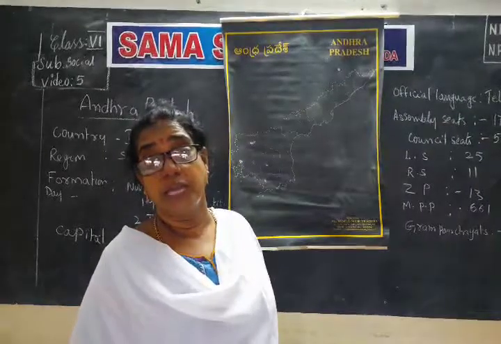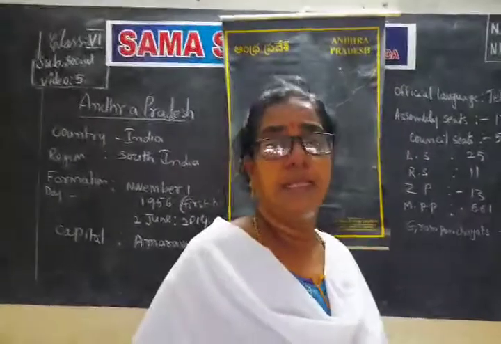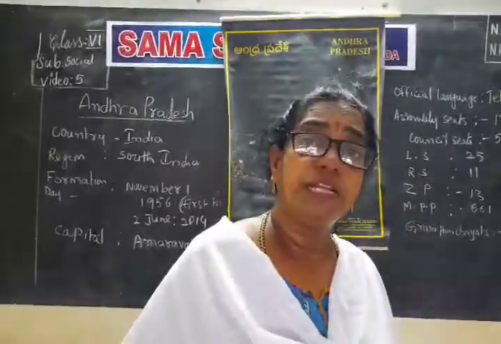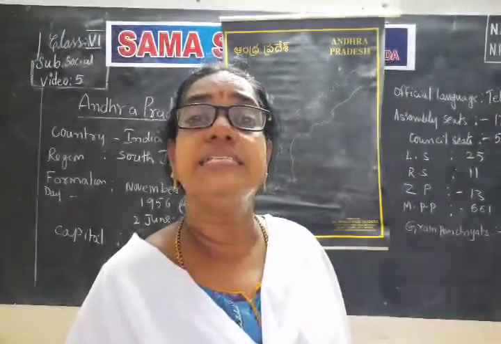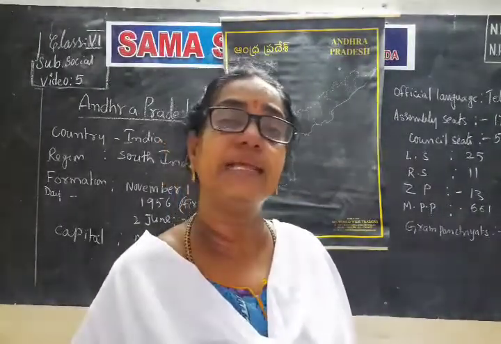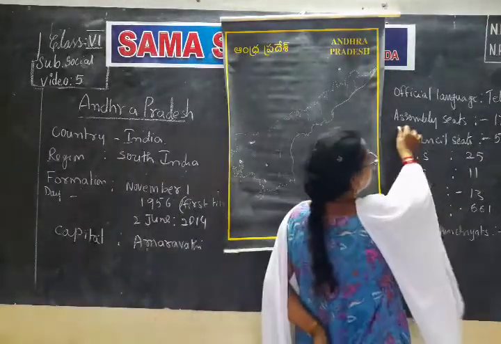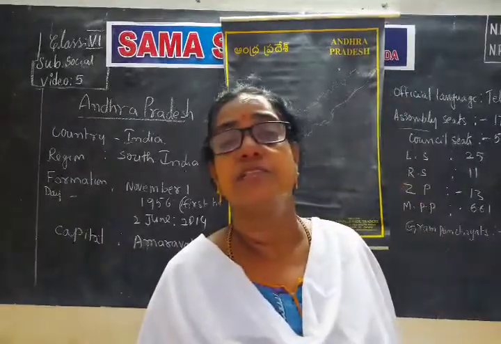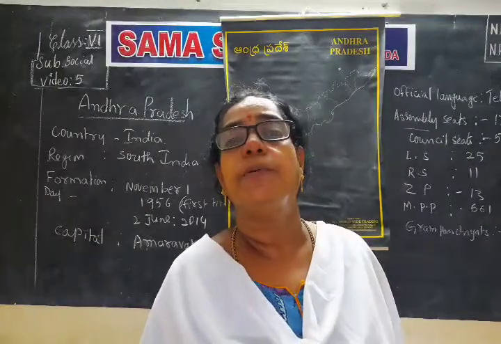Andhra Pradesh state. What is the difference between a state and a union territory? A state has a separate administrative body, called the state legislative assembly and state legislative council. The state legislative assembly is the place where the MLAs, members of the legislative assembly, sit together, discuss the problems of Andhra people and take decisions.